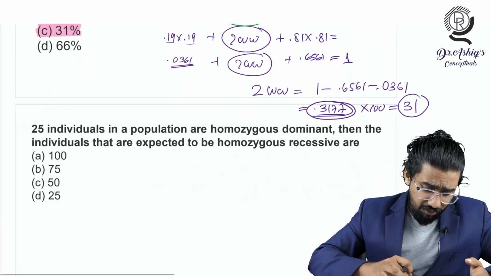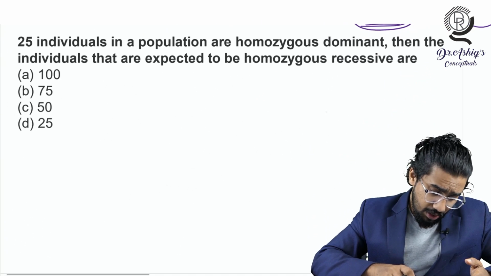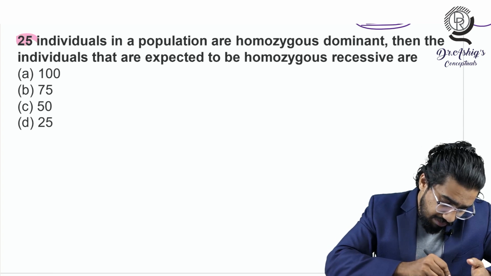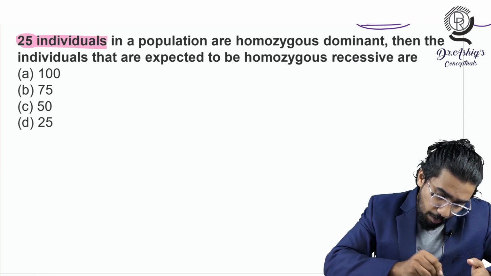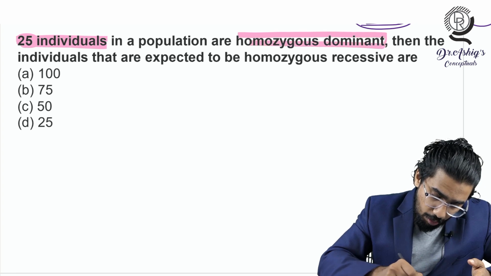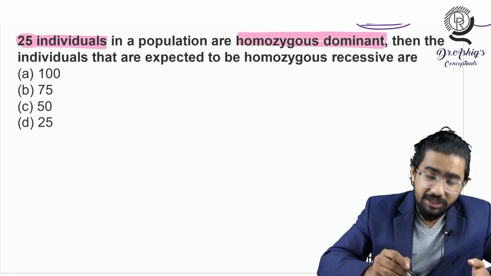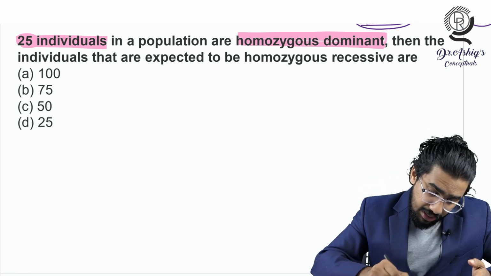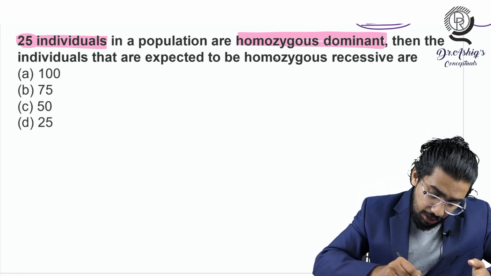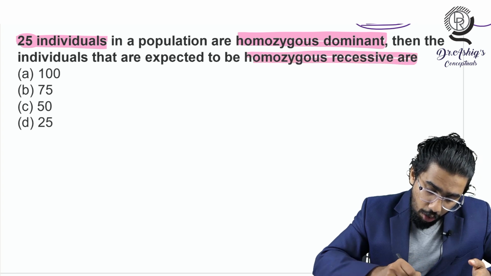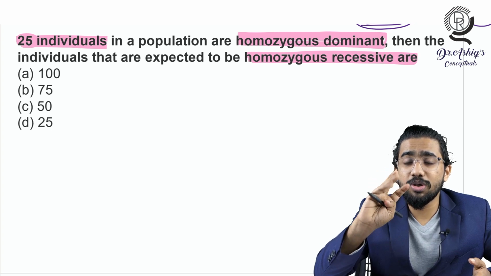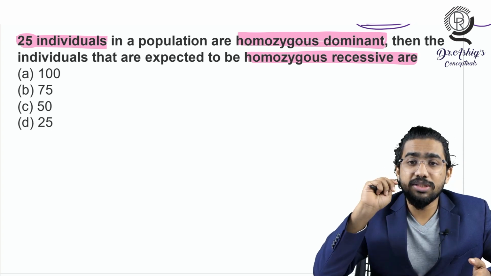And let's do one of the final questions we have to solve here. So they are giving that in a population, 25 individuals are homozygous dominant. So how many persons are homozygous dominant? 25. And they are asking then how many individuals are expected to be homozygous recessive? So it's very clear, 25 individuals are homozygous dominant.